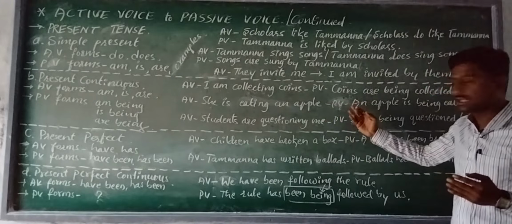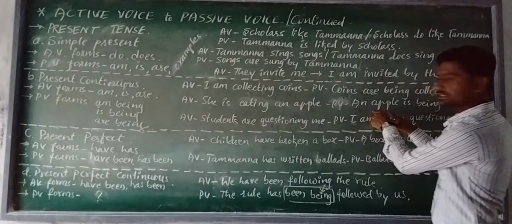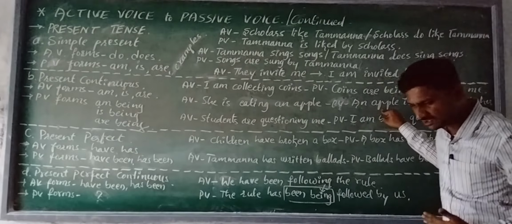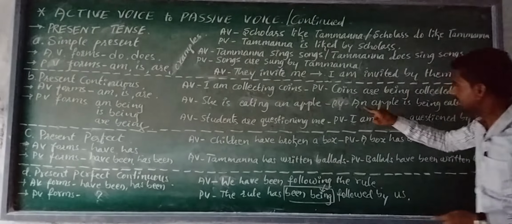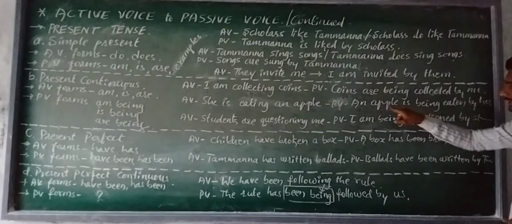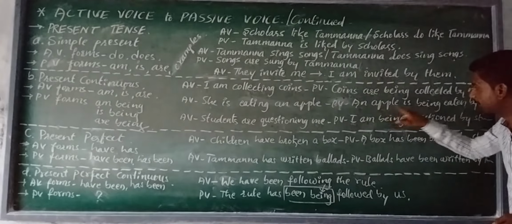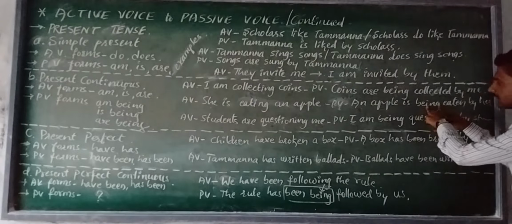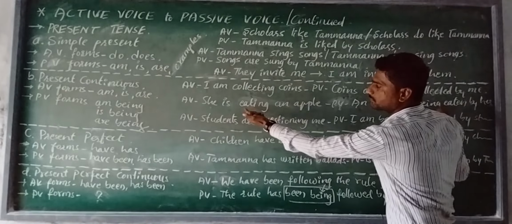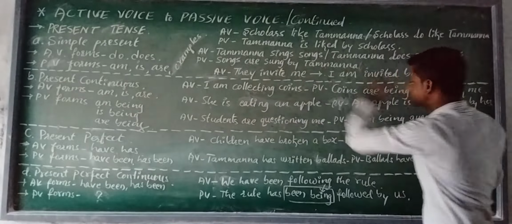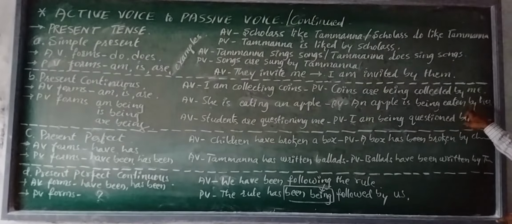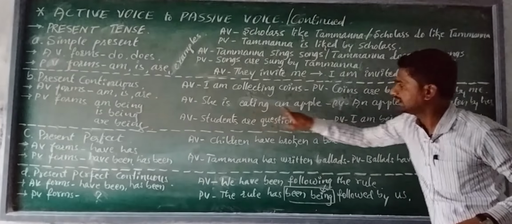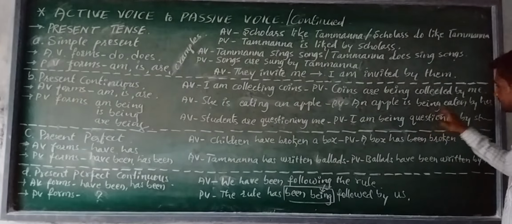Yes, in passive voice, an apple, it is shifted in the place of subject, an apple. Yes, my dear students, an apple, is it singular or plural? Yes, it is singular. An apple, then it does take the help of singular helping verb. An apple is, and if we separate ing it is used as being, and when we separate ing from the verb, only verb 1 remains and it is shifted as verb 3 in passive voice, eaten by. Then she, it is shifted as her in passive voice. She is eating an apple, an apple is being eaten by her.